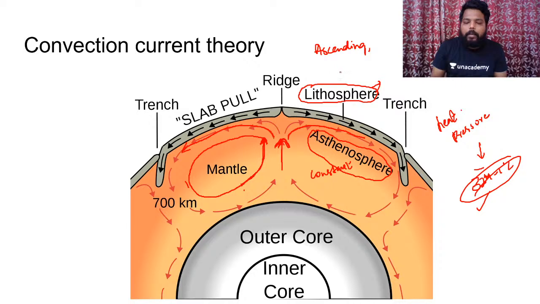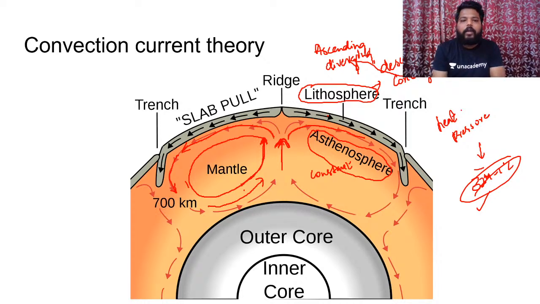The first is the ascending limb, the second is the diverging limb, the third is the descending limb, and the next is the converging limb. In this regard, we have 4 limbs associated with this convectional current: ascending, diverging, descending, and converging.